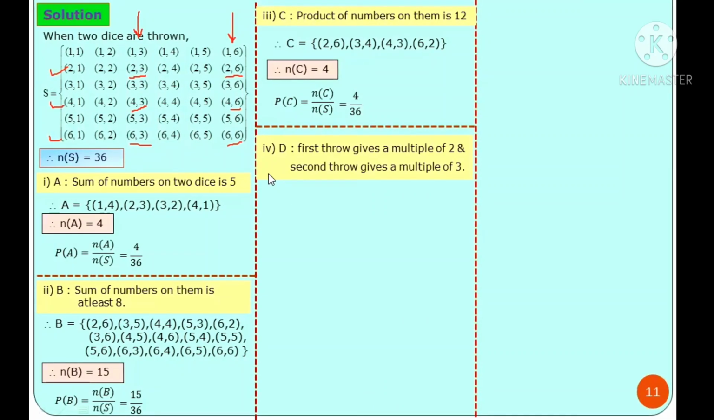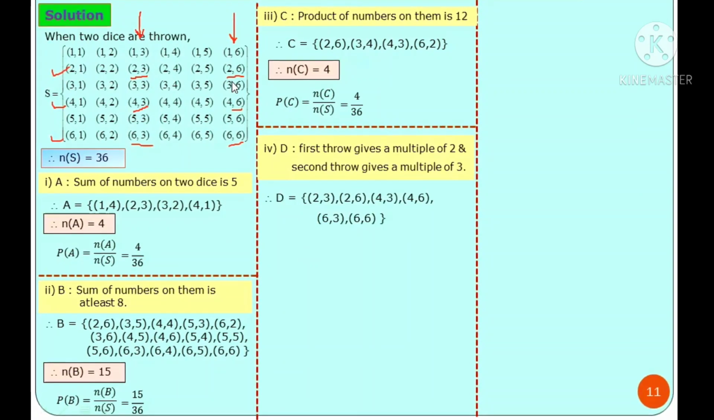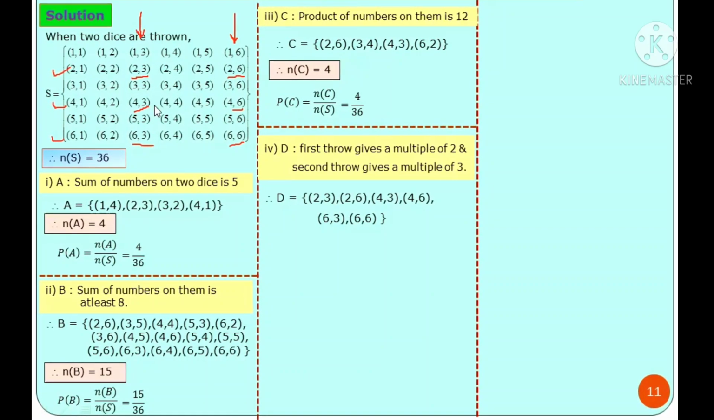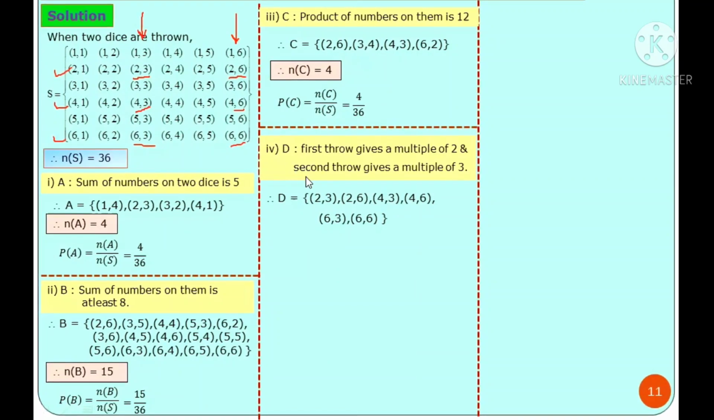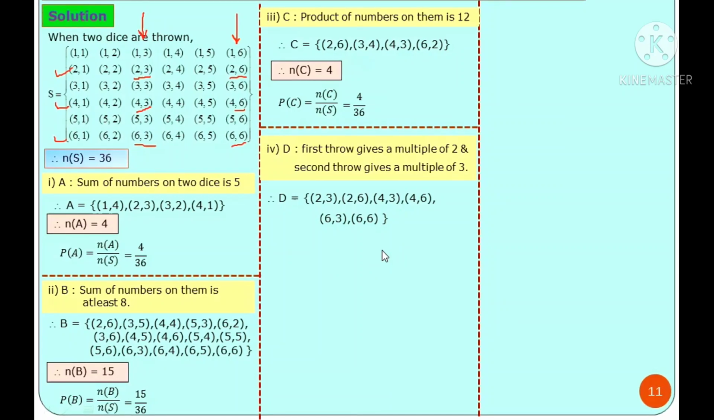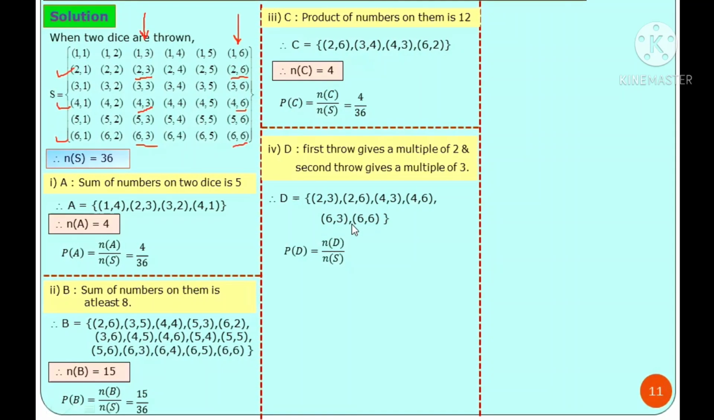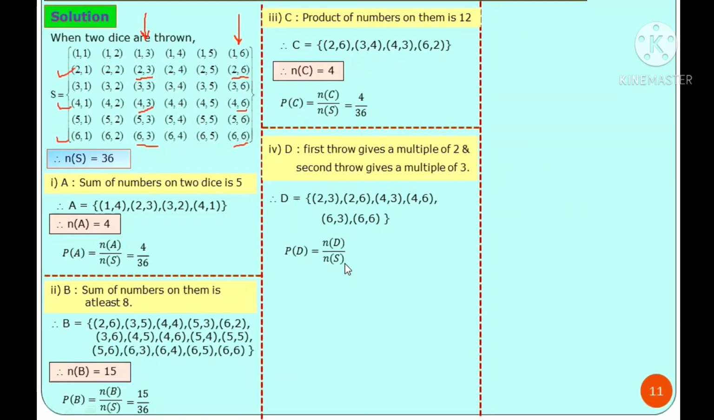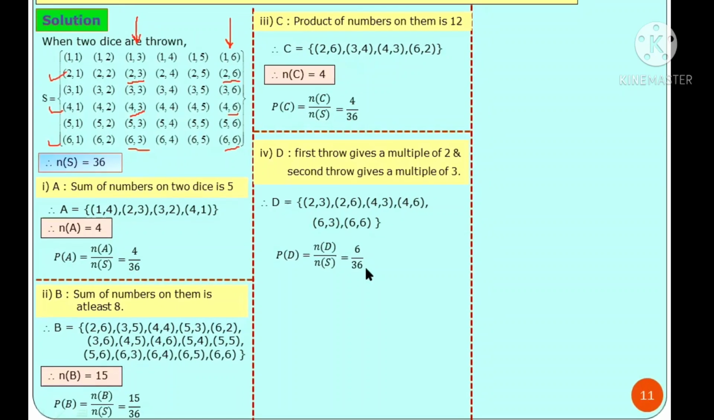Outcomes of event D are, check here, 2 3, 2 6, next 4 3, 4 6, 6 3, 6 6. That is total here 6 outcomes for event D. N of D is 6. Probability for D will be 6 divided by 36.